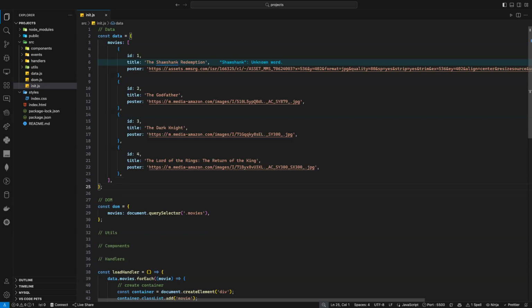Yes, yes and no. So now we have const data, and we store this data inside an object. But why? Maybe it's a better idea to store const movie, not data, and store just the array. I got your point. So you just don't want this data. Maybe we can store just the movies and import our movies, right? Yes. You are right for this project, but again, you don't need to think small all the time. You need to think big. Now, for my project, I can use only movie, and you are absolutely right.